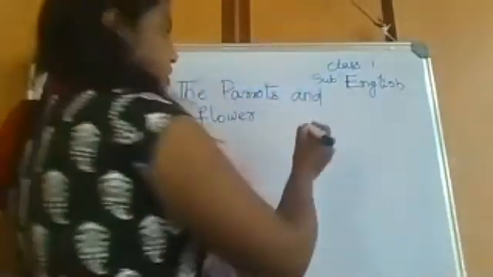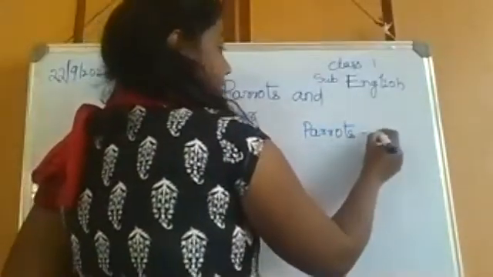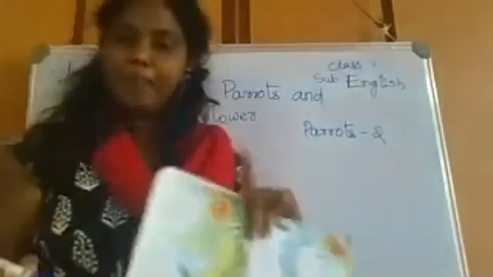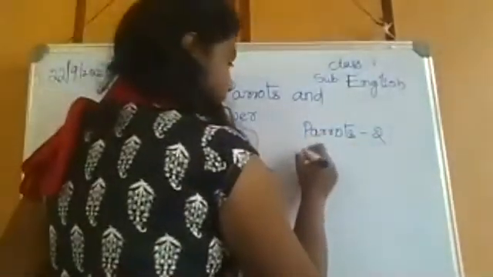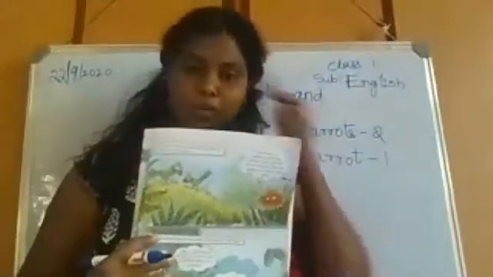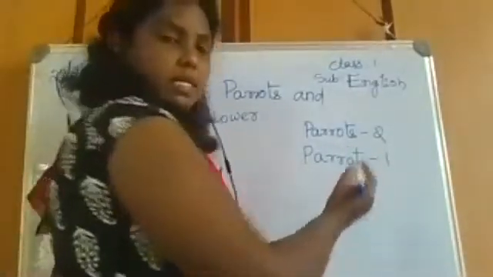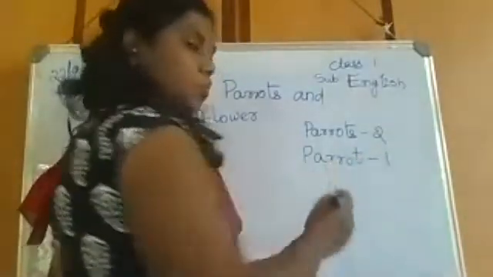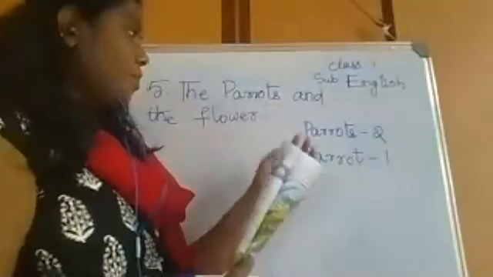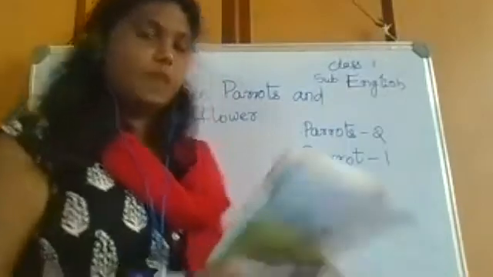Here, parrots means how many parrots? Parrots, that is two. If you tell one parrot, we call that singular, right? One means we say that is singular, but if two or more than two, then we say that as parrots. We call that plural. Singular is parrot, whereas plural is parrots. Two or many more. So, how many parrots are there from our story? We have two parrots. Okay, fine.